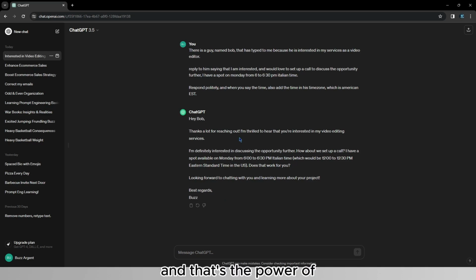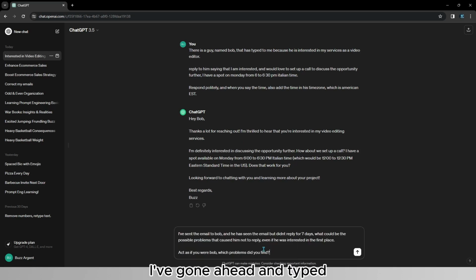And that's the power of perspective prompting. You can use it in any way to chat or also for active problem solving. So let's go ahead and take this scenario a step further. I've gone ahead and typed, I've sent the email to Bob and he has seen the email but didn't reply for 7 days. What could be the possible problems that caused him not to reply even if he was interested in the first place? Act as if you were Bob.